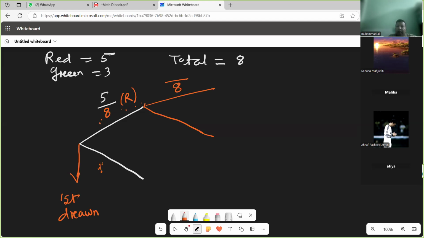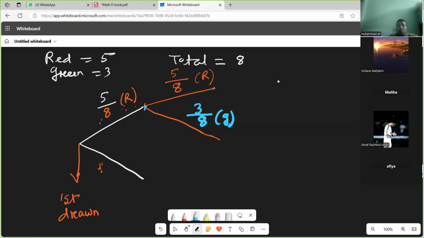As I started with red, red is also the same, no less. After a red ball, if I want to take a green ball, my total is the same, and green is 3. This is green. Remember, this is my second draw.